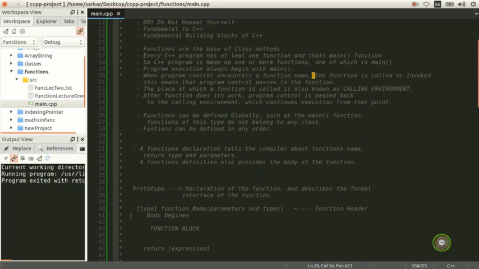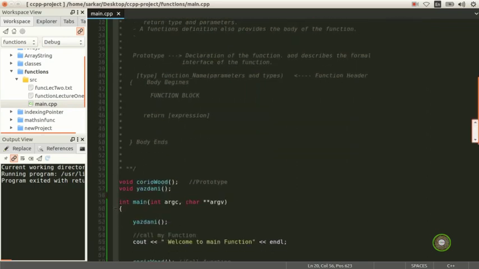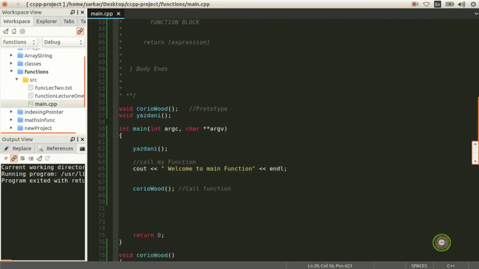So C++ is going to call your function, and it's going to invoke your function.